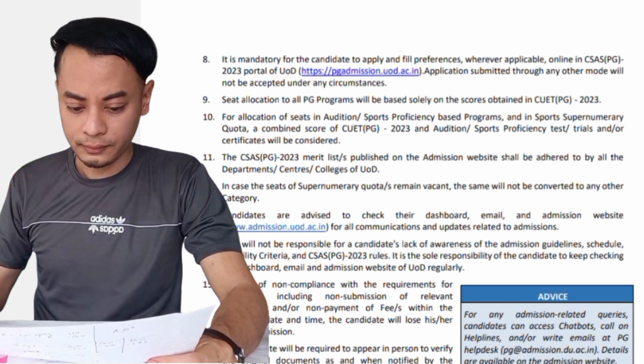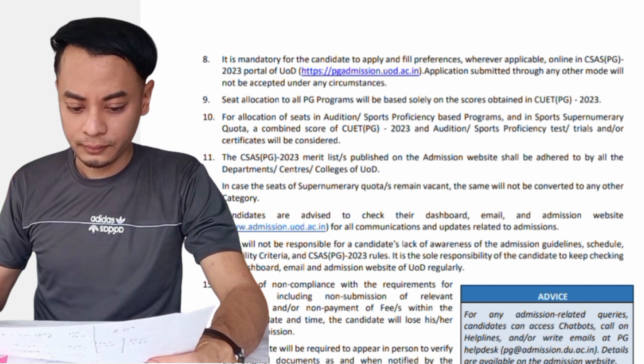So let's wait for the portal to open soon for Delhi University, because last year the CUET PG exam was in the month of June, and then the result came out by July, and the cutoff and the counseling process started in the month of July. Once this was done, Delhi University officially launched their admission procedures in the month of August.